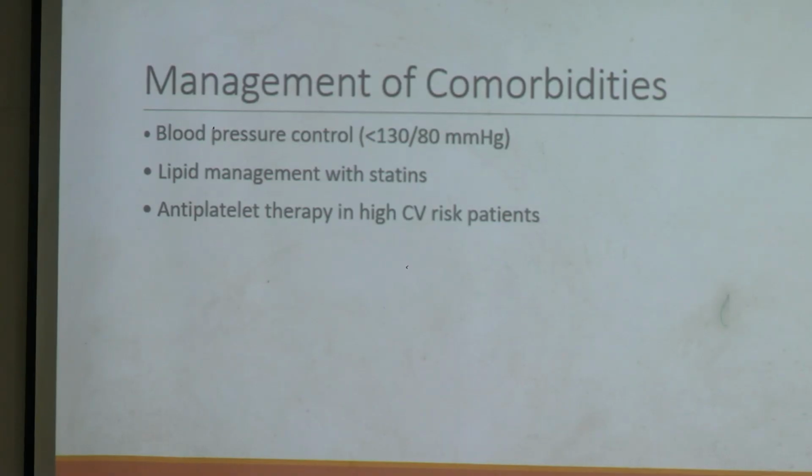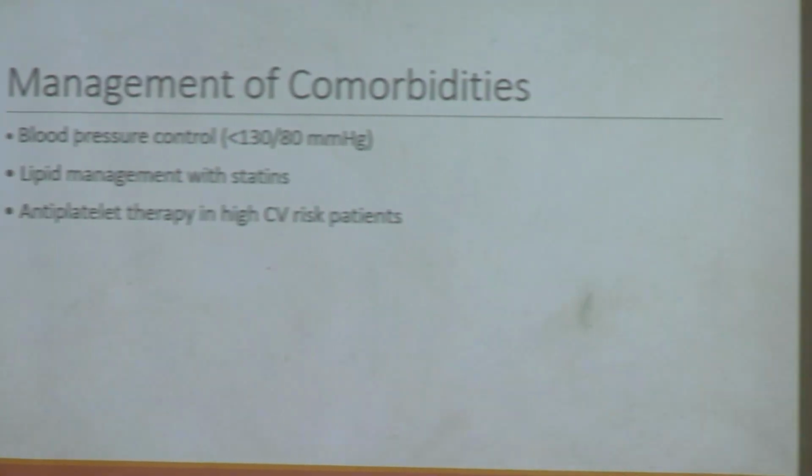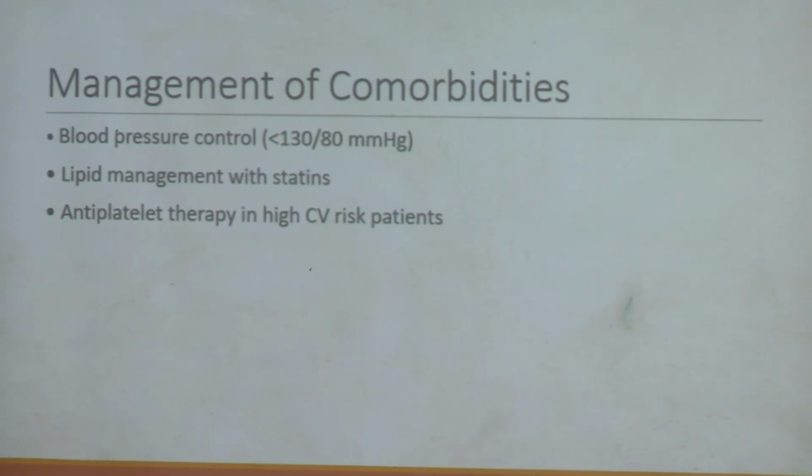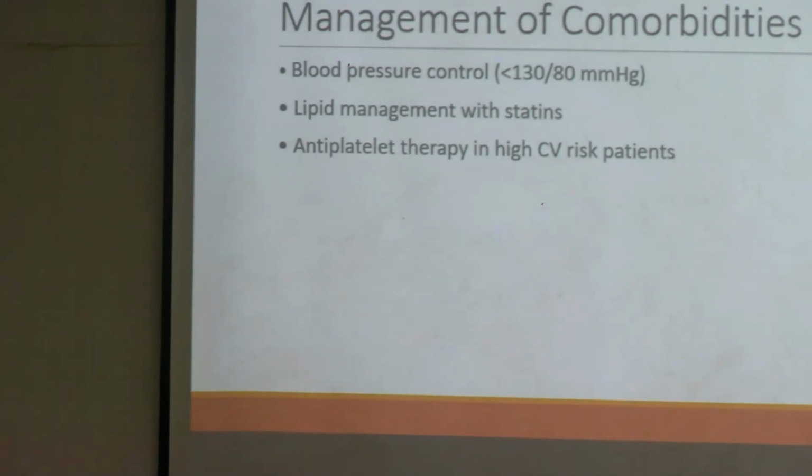So it is not only about controlling diabetes. You have to control the blood pressure, lipids, and we give antiplatelet medicine to patients with severe cardiovascular disease or stroke. You have to think about the other things also. This type of patient may develop diabetic retinopathy. So whenever a patient is diagnosed with diabetes, you will tell the patient to go to the ophthalmologist for an eye checkup for diagnosing diabetic retinopathy.